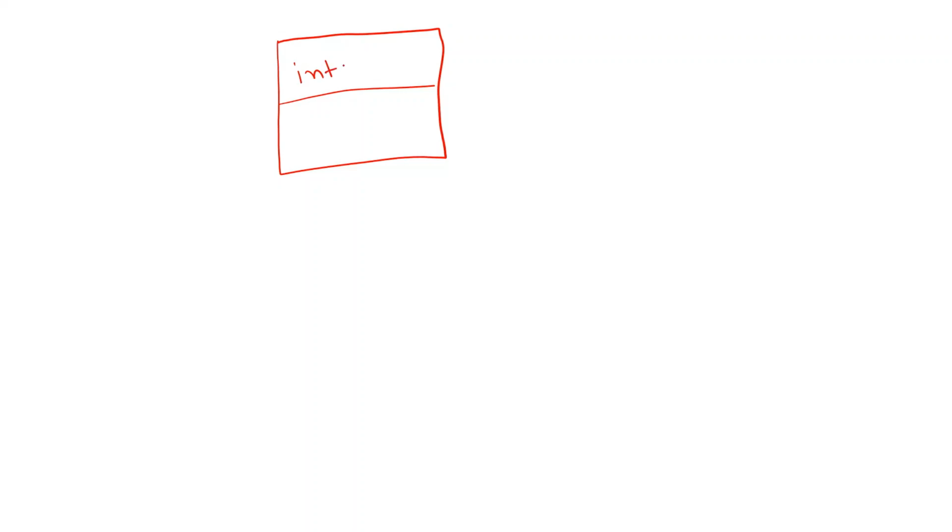For example, if I am writing star p somewhere, like this, what is this line? This line is a declaration. So what will the compiler understand? It will understand that p is a pointer.